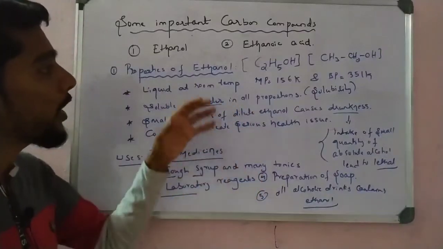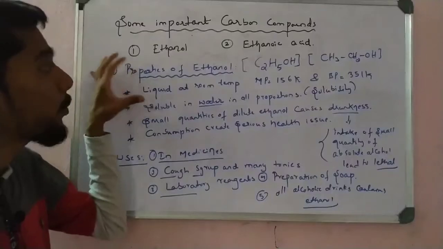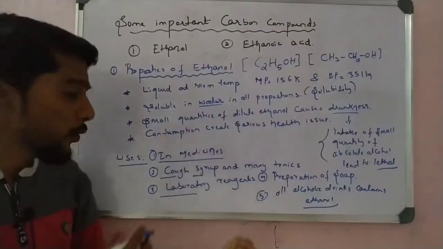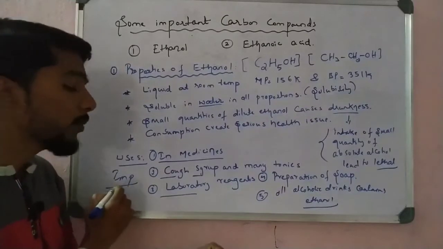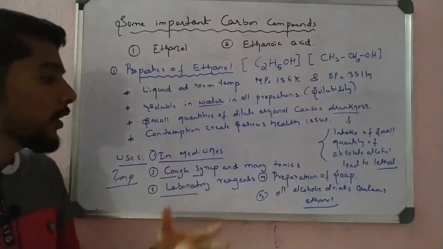Pause the video and write down all these properties, very important for 2 or 3 marks. One is the physical properties of ethanol, one is the molecular formula, and one is the uses. Uses are very important. Sometimes a 1 mark or 2 marks question asks you to write the uses of ethanol, so you have to write these 5. It is easy.